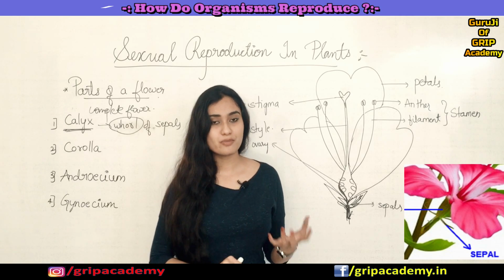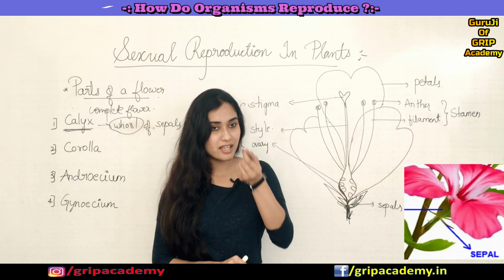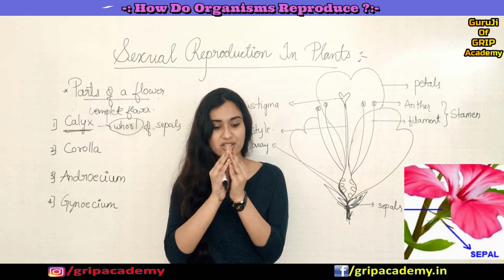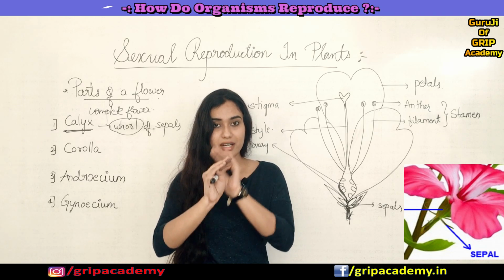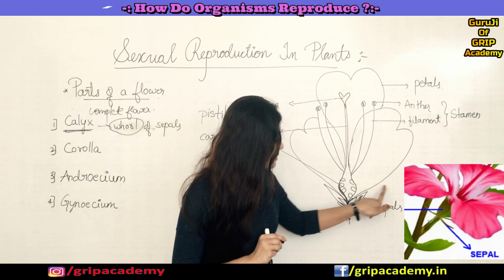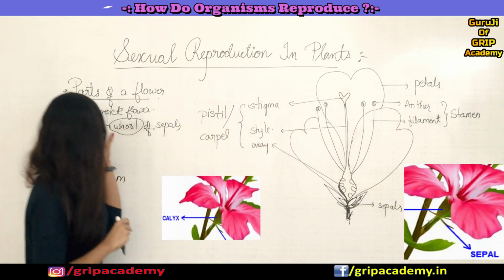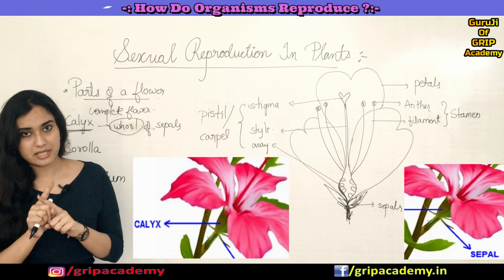They mainly protect the flower at its bud stage. You must have seen that the bud is covered by these green structures, which are sepals. So calyx is an arrangement or whorl of sepals.